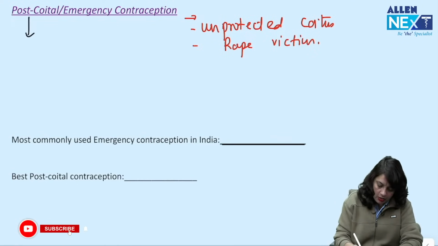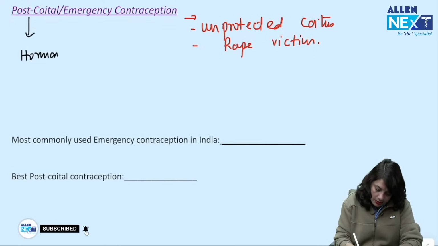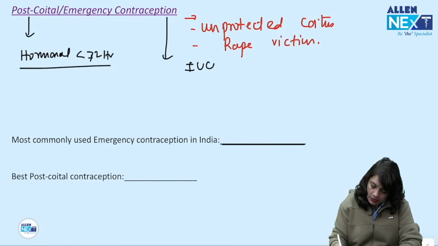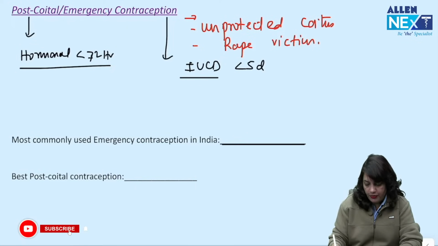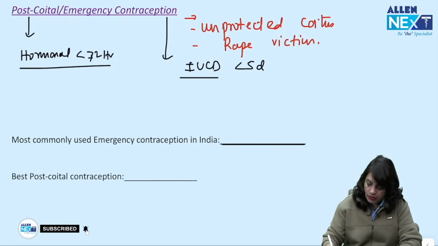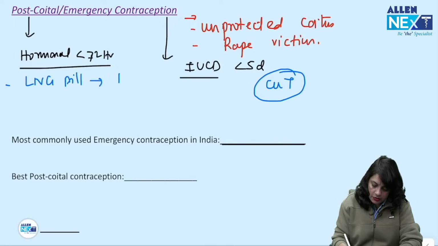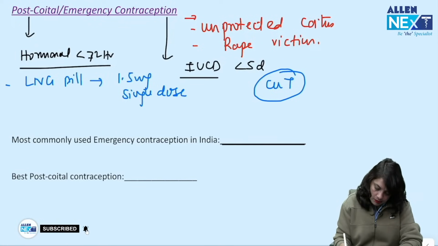Post-coital और emergency contraception दो type का है. There is hormonal, to be given within 72 hours of unprotected coitus, or it is IUCD, to be given within 5 days of unprotected coitus. IUCD में आता है copper T and hormonal में आता है LNG pill, which is 1.5 milligram single dose.